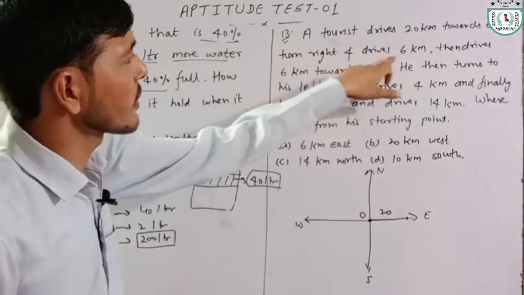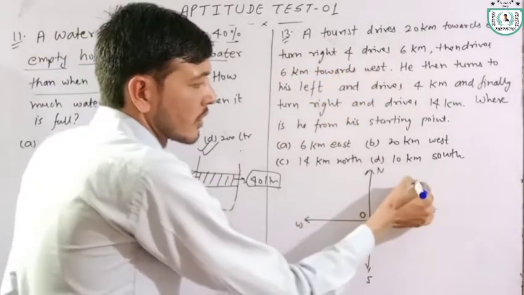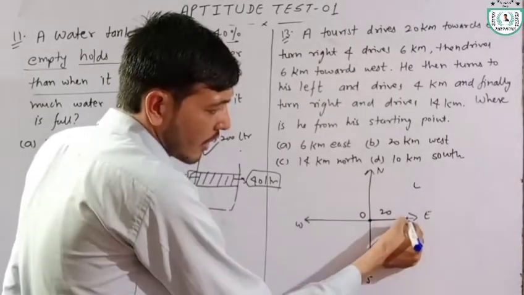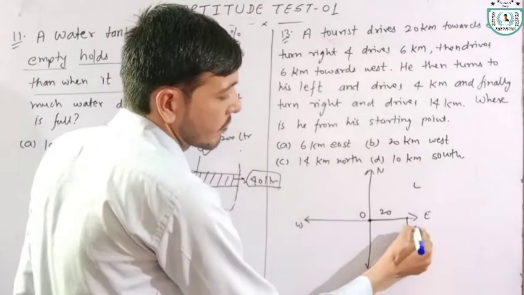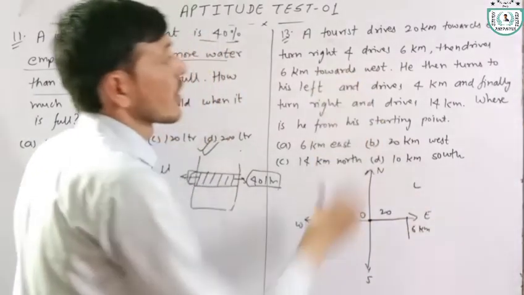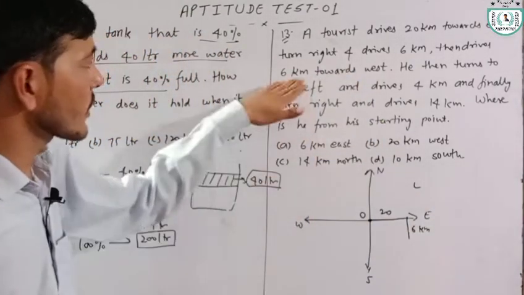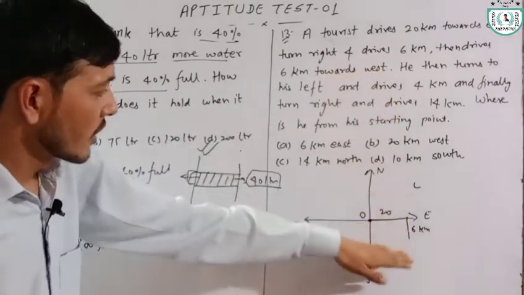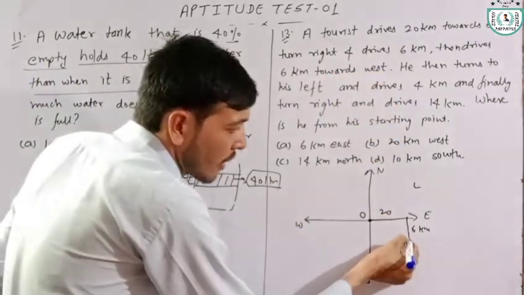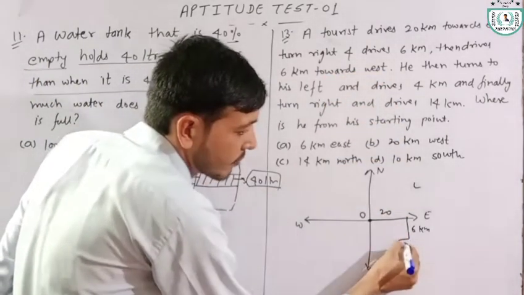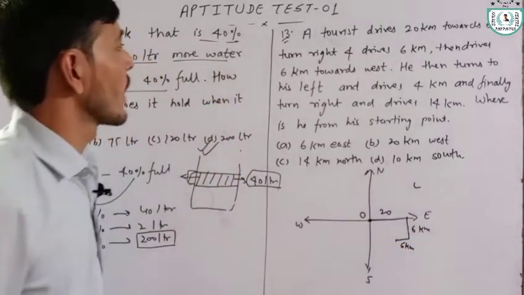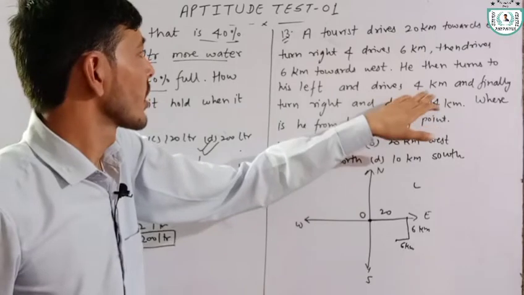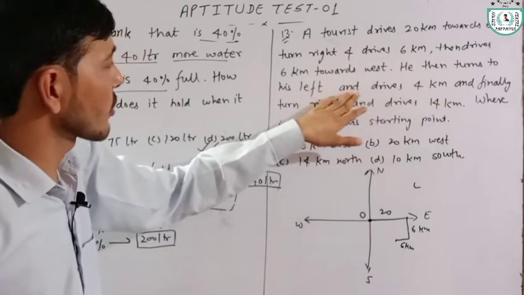Turn right and drive 6 km. Turn right, this one is left and this is right. Then drives 6 km towards west, reaching here.